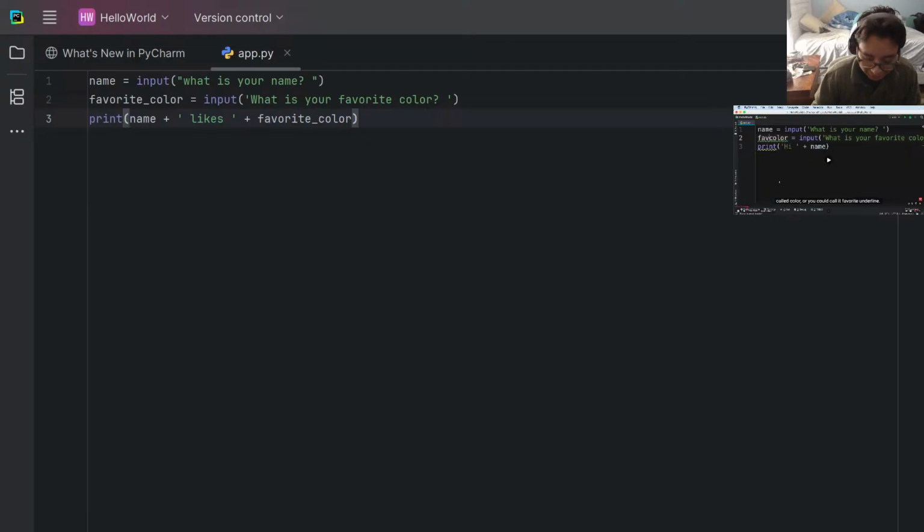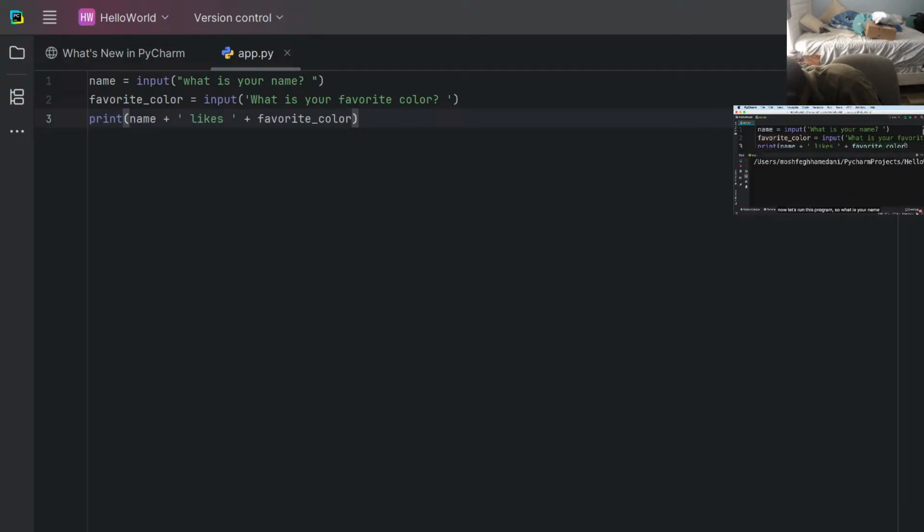We get the new value and store it in a variable called color. We could call it favorite underline color. Either works. And finally, we're going to change what we pass to the print function. So first we print the name, then we concatenate this with a string. Here we're going to type likes. We also put one space before and after likes. And once again, we concatenate this with the favorite color. Now let's run this program.